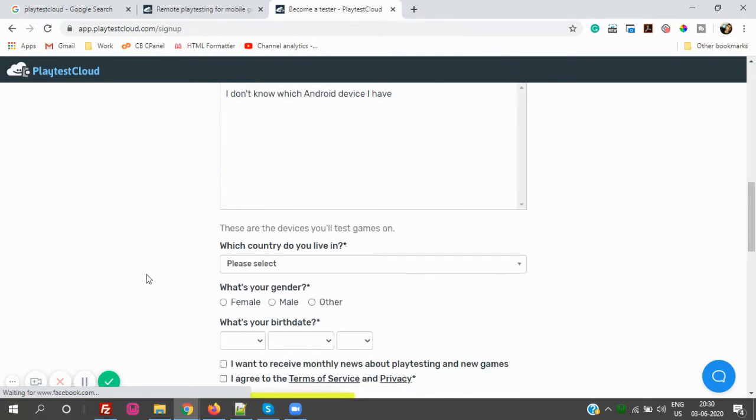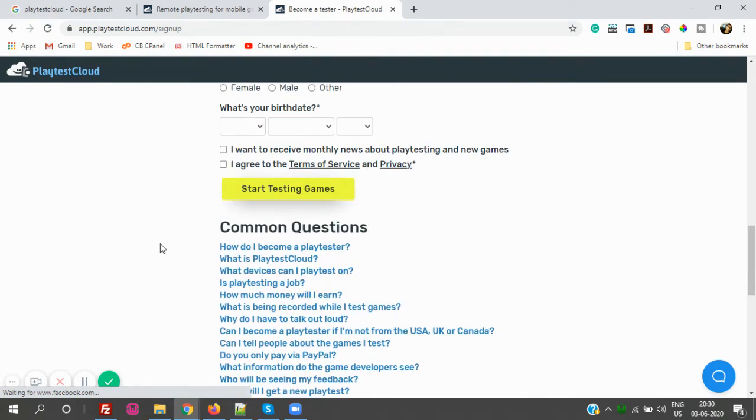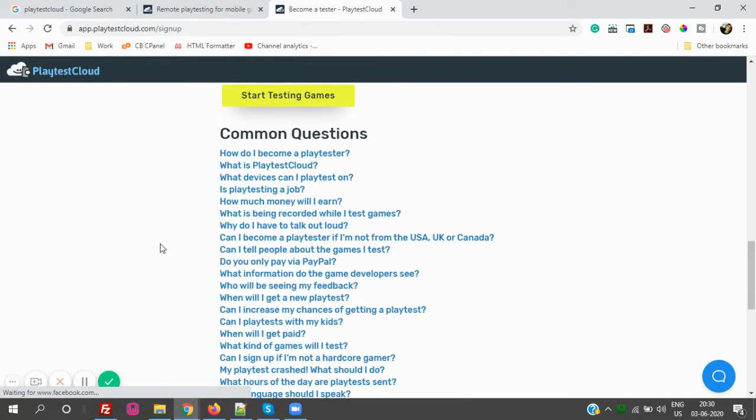Okay, then which country you are from. Okay, then just your date of birth and your gender. That's it. Okay, but before moving ahead, there are a few things that need to be taken care of. I will take you step by step through the things that need to be taken care of. Okay, so here are some common questions, some FAQs, like frequently asked questions, which we have to go through.